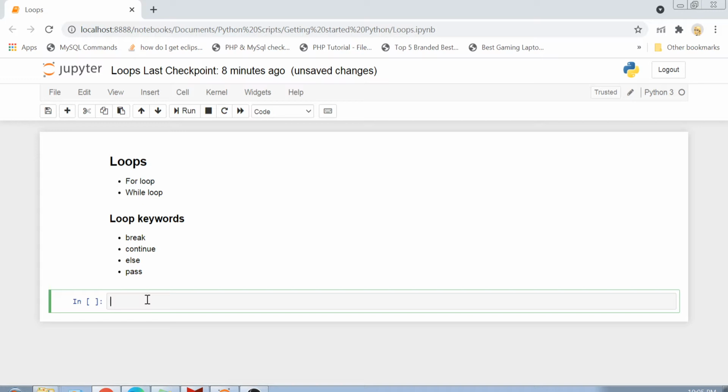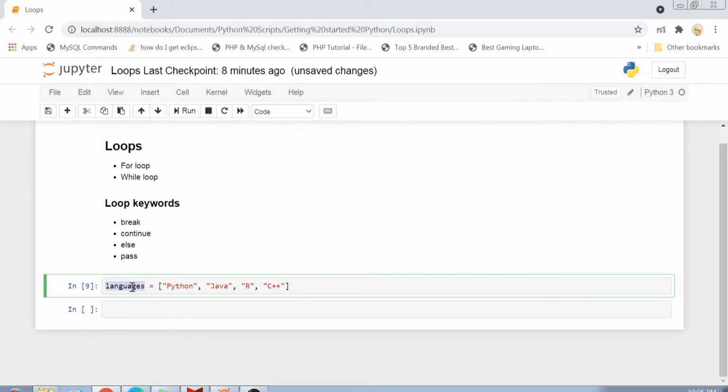So let me create a variable here, for example languages, and I will create a list with some coding languages here. So I have Python, Java, R, and let's suppose C++. And now I want to print all the items inside this collection. Just note that I am talking about a collection. It's not necessary it should be a list only, it could be any collection here.